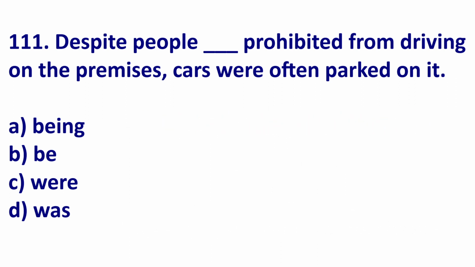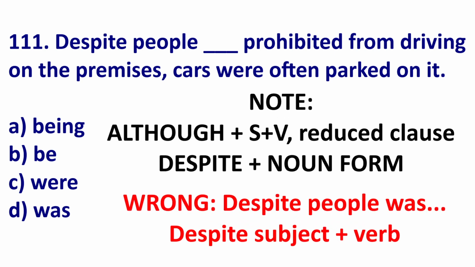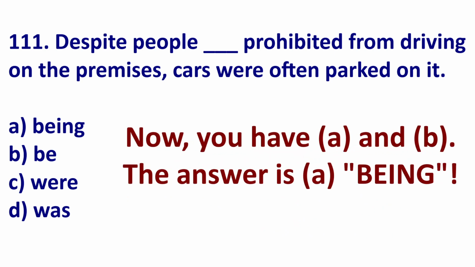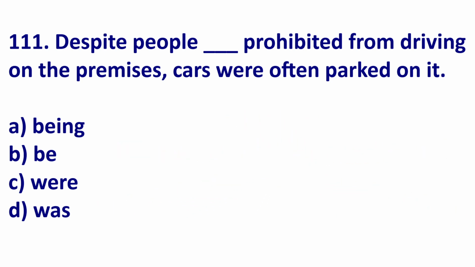If we use although, we have subject plus verb. So if I say despite people was or were, people is a subject, was or were is a verb. This is incorrect. So we can eliminate C and D. So now you have A or B. Well, the best answer is B. Here, although people were prohibited, if we use despite, people being prohibited. This is a gerund phrase after a preposition.